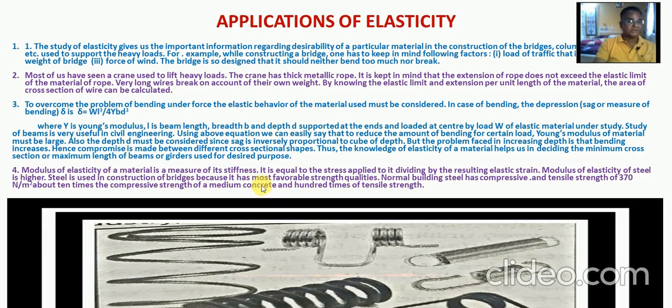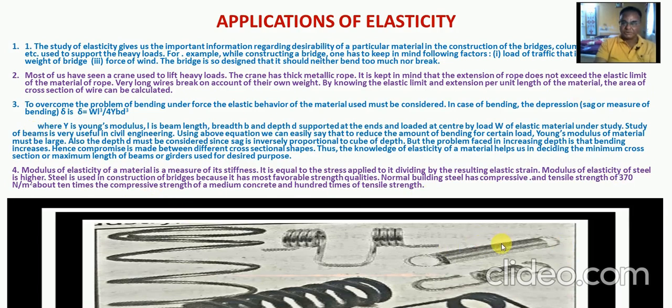The toughness of steel there is 370 times more than concrete. And here 100 times of tensile strength. That means why steel is used in the construction, that answer is given in the particular application.